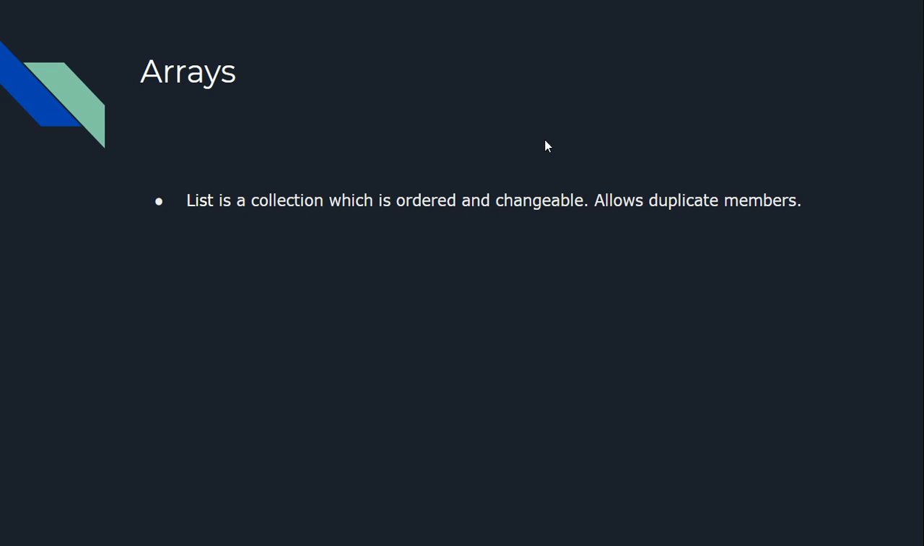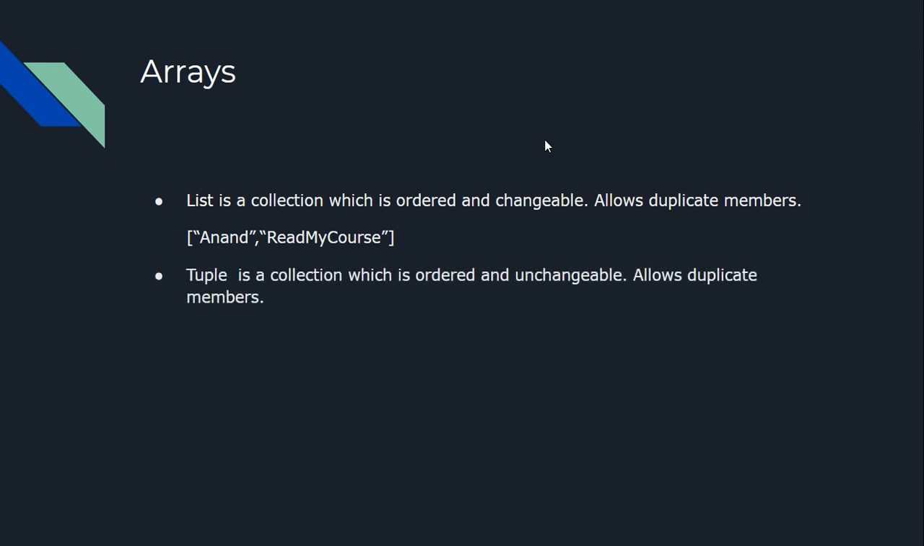Next, it is changeable. Changeable means you can change any element at any particular position in the list. It also allows duplicate members. One example of a list is, suppose that we are creating a list of strings. Here in this list we have Anand and read my code. So this is a list.